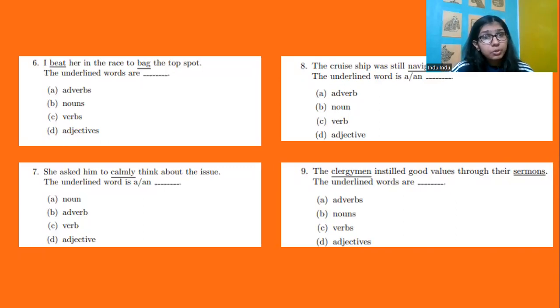Next, she asked him to calmly think about the issue. So here, think is the verb. She asked him to calmly think. It's adding to the verb, so it's an adverb.